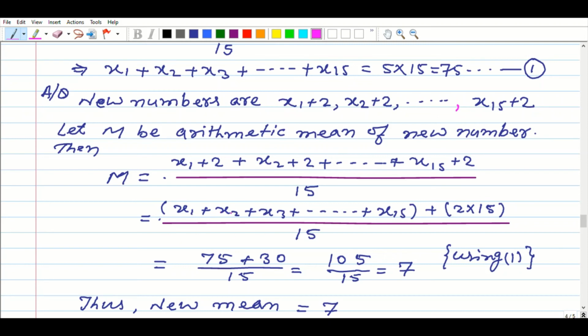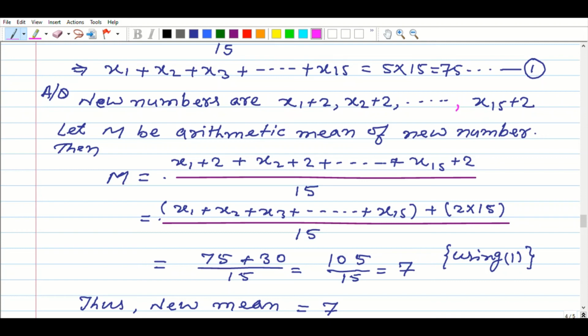x1 plus x2 plus x3 plus dot dot dot plus x15 we get from equation 1, that is 75, and 2 times 15 is 30. When we add 75 and 30, the sum is 105, divided by 15. We get the quotient 7. That is your new mean.